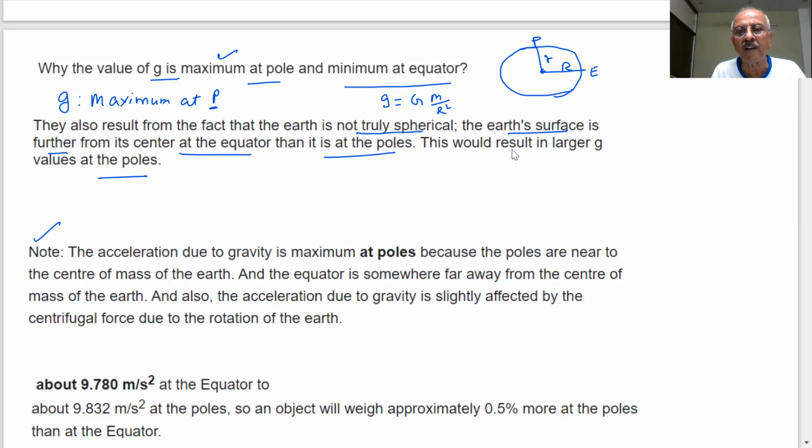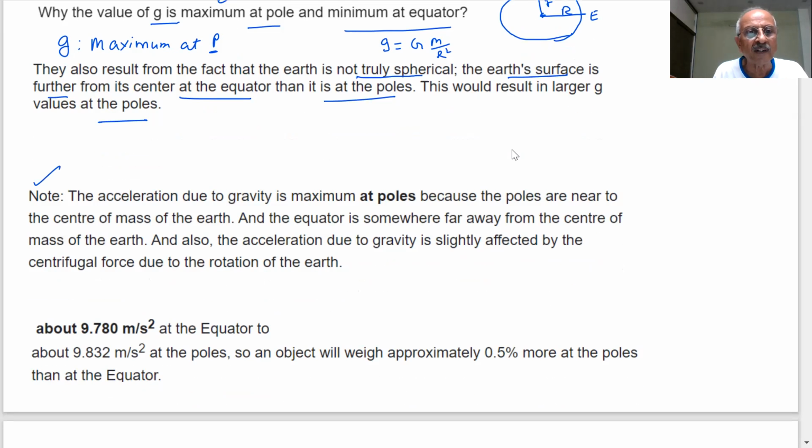Also, acceleration due to gravity is slightly affected by centrifugal force due to the rotation of the Earth. You also know the Earth is rotating, so there is a centrifugal force which is also acting. The value is about 9.78 at the equator to 9.832 at the poles. See which is more? 9.832 at the poles. So an object will weigh approximately 0.5% more at the poles than at the equator.